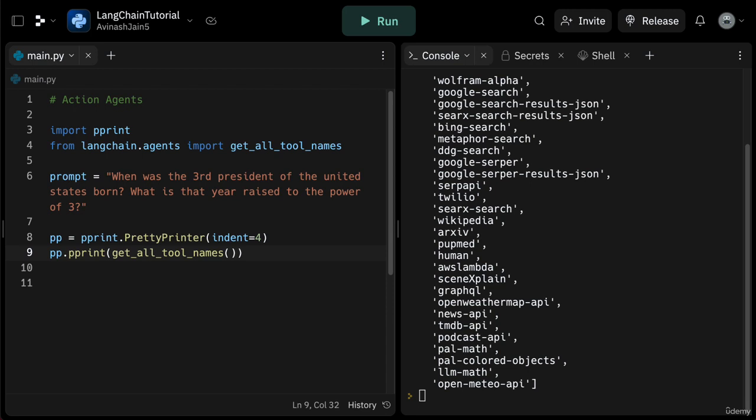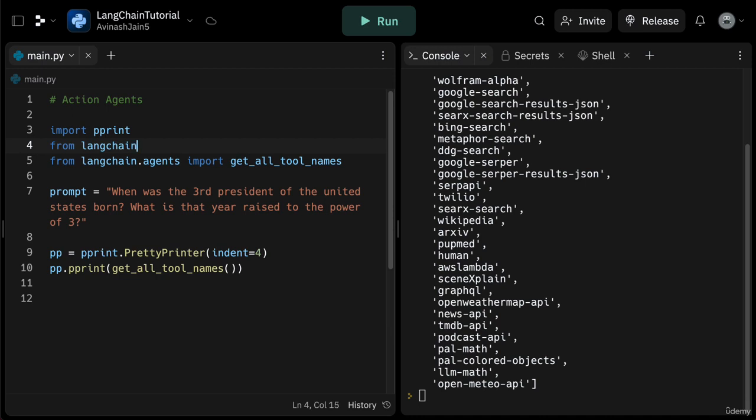Now that we have an idea of the available tools that we can use with our agent, let's dive into an example with an action agent using Wikipedia and LLM Math.